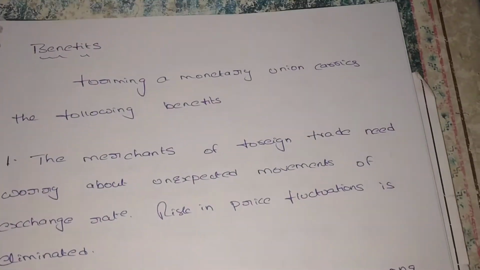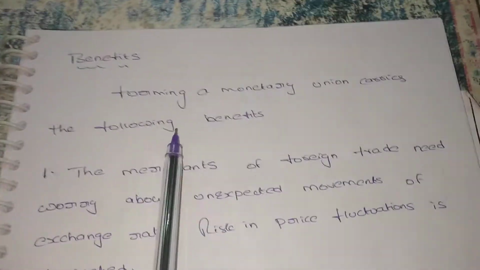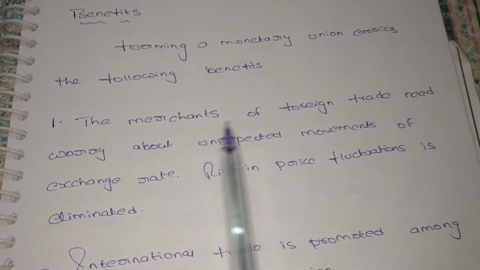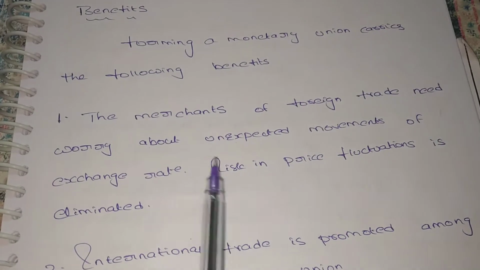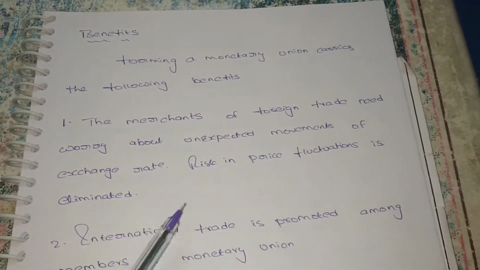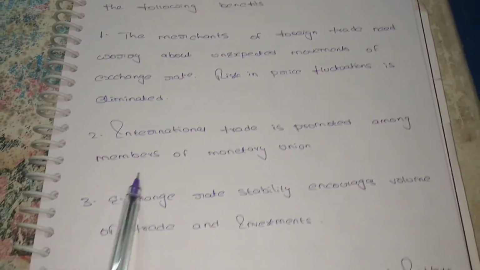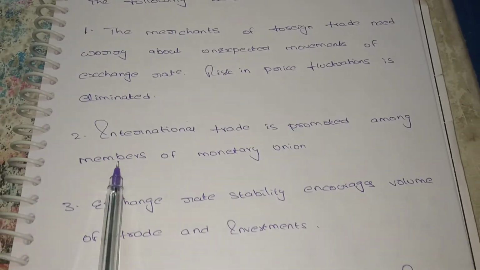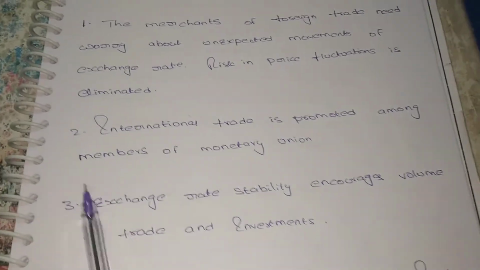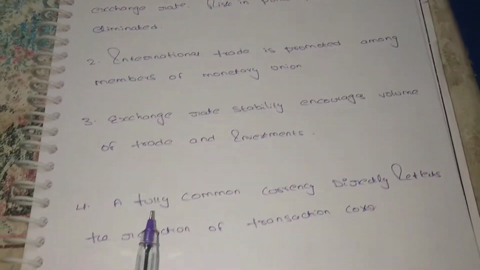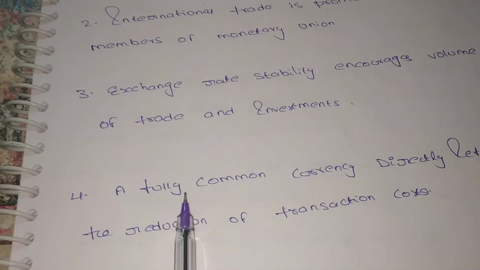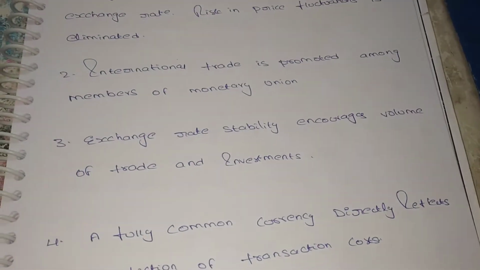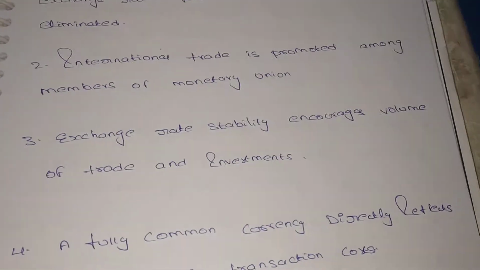What are the benefits when the countries form a monetary union? The merchants, the people who are doing foreign trade, need not worry about the fluctuations in prices. So it is also one of the advantages. And we can promote international trade based on the stability of exchange rate, we can increase trade and investments too, and we can also reduce the transaction cost. So these are all the benefits of forming a monetary union.